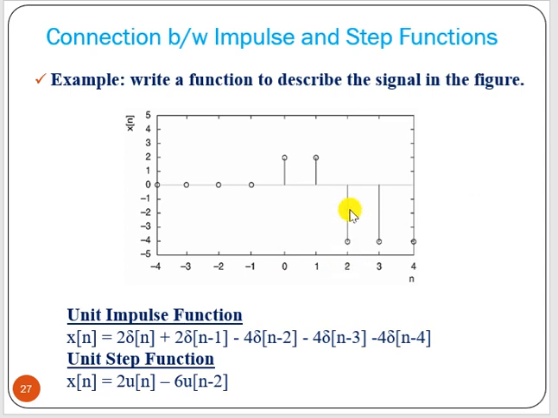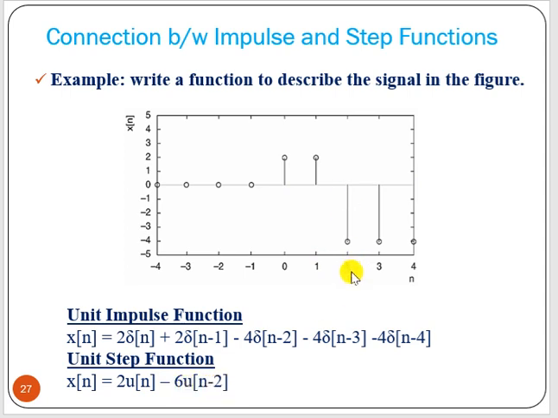Now at n equal to 2, the value should become minus 4. Right? Now from 2, how will we get minus 4? If we multiply it by minus 6, 2 minus 6 is minus 4. So minus 6 of u of n minus 2.